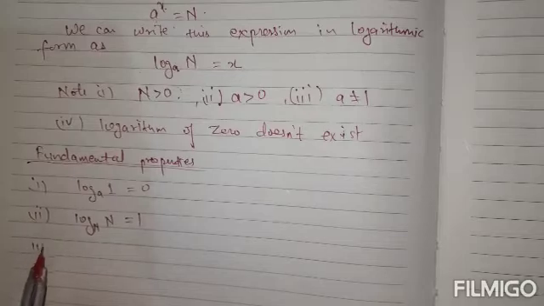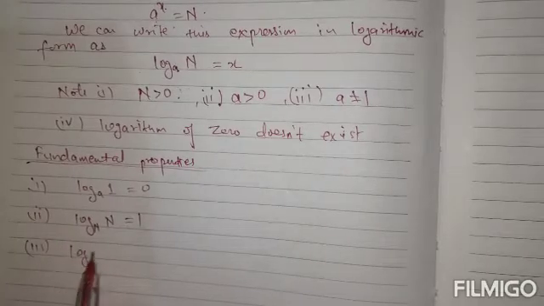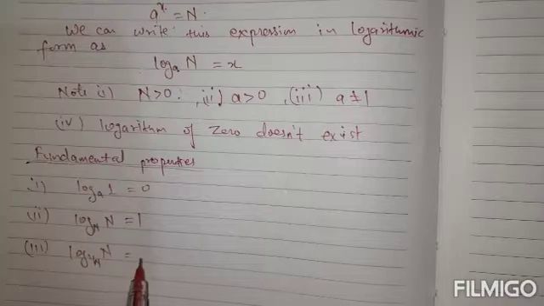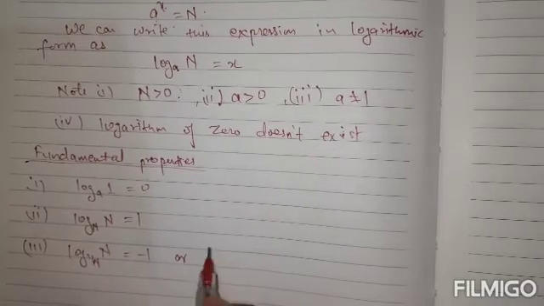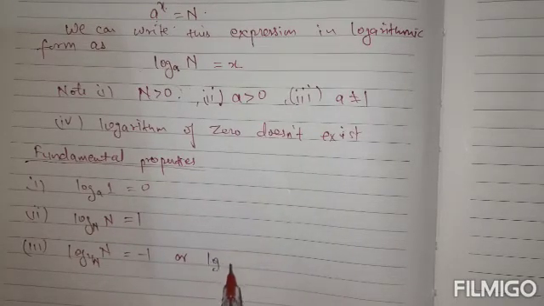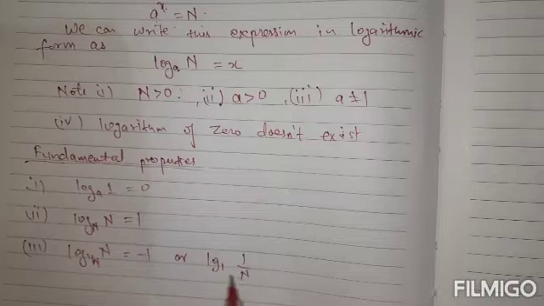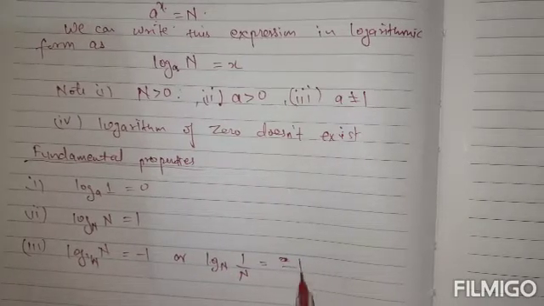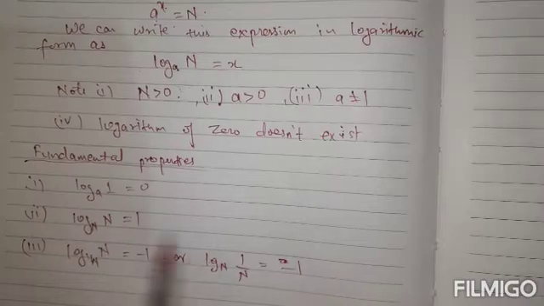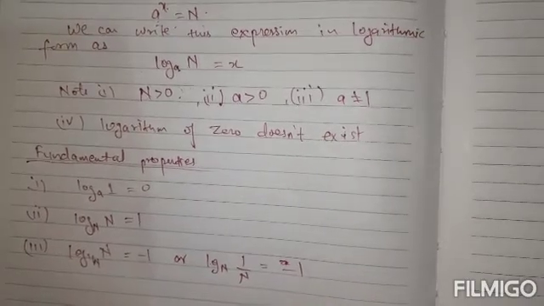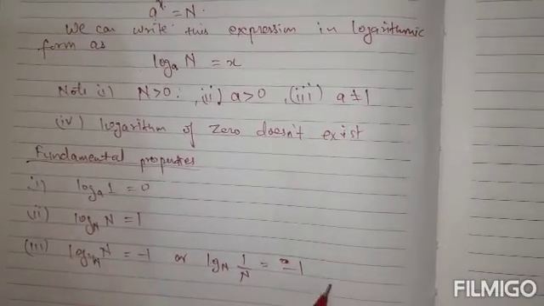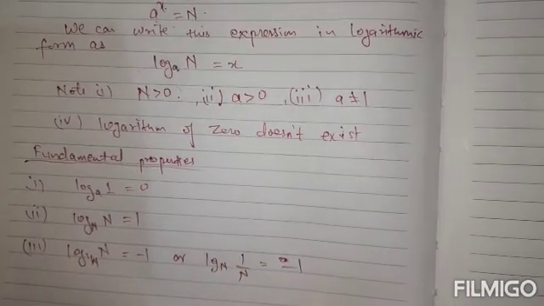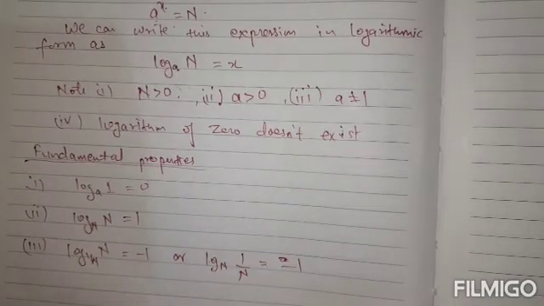Then third one is log n to the base 1 by n, this is equal to -1, or we can also say that log 1 by n to the base n is also -1. There are certain properties from which we can understand this, and these are called fundamental properties. There are few more important properties.